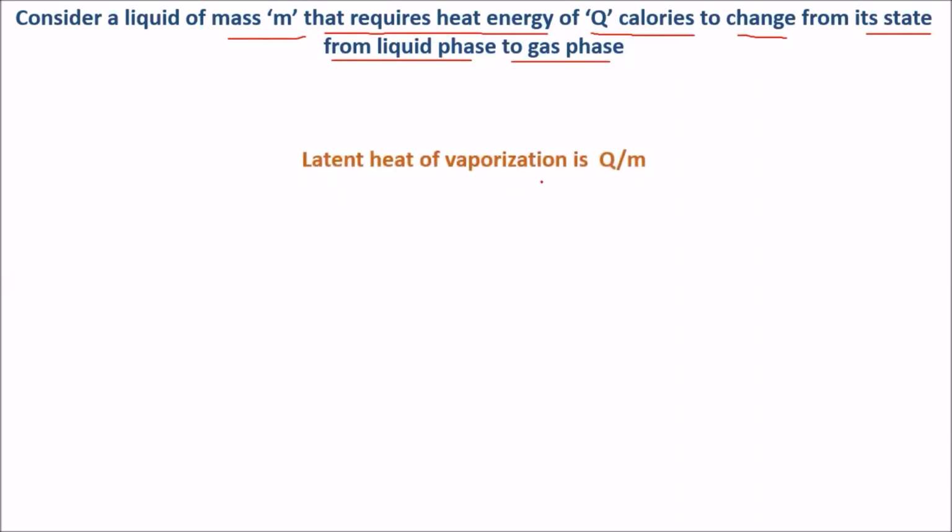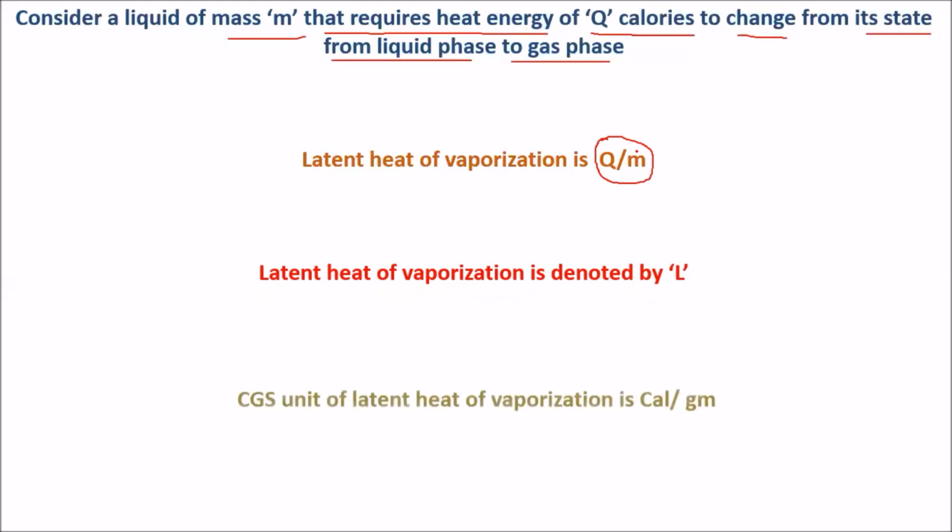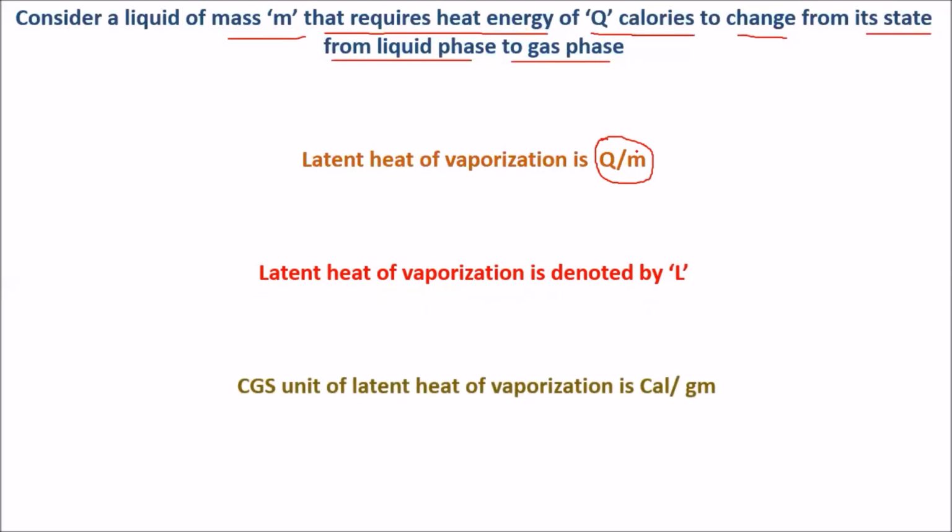Latent heat of vaporization is denoted by Q by M, where Q is the heat energy required and M is the mass of the liquid. It is denoted by the capital letter L. For latent heat of vaporization, there is a CGS unit as well as an SI unit.